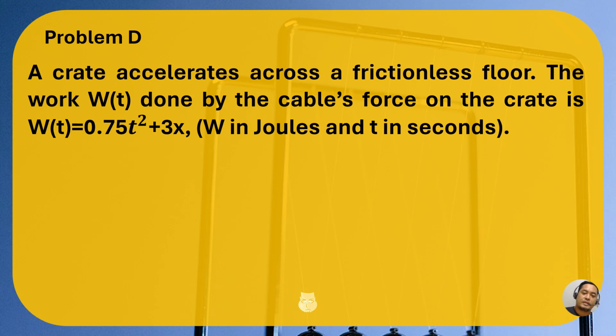Problem D. A crate accelerates across a frictionless floor. The work done by the cable's force on the crate is a function of work with respect to time, and this is our function given here. W, or the work, is in joules and time is in seconds. The unit of power is joules per second. Okay, so we have a function here given.